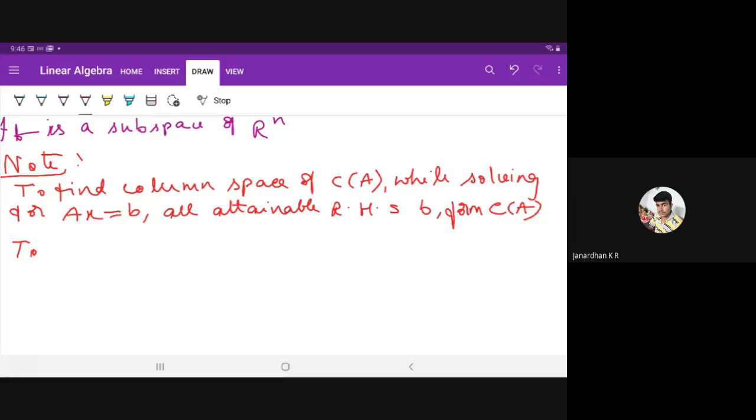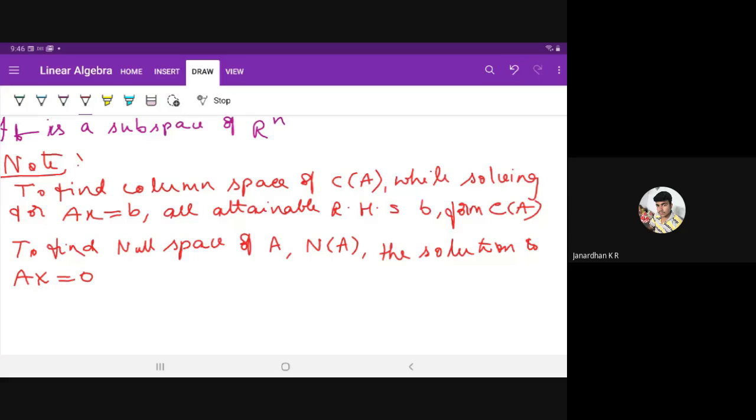Next, to find the null space of A, that is N of A, the solution to Ax is equal to 0, that is the vector of unknowns x, forms the null space of A. Whereas in case of column space, the attainable values of right hand sides of the equation, that is vector B, form the column space of A. So now this gives you the complete clarity about what is null space and what is column space. Consider one problem.